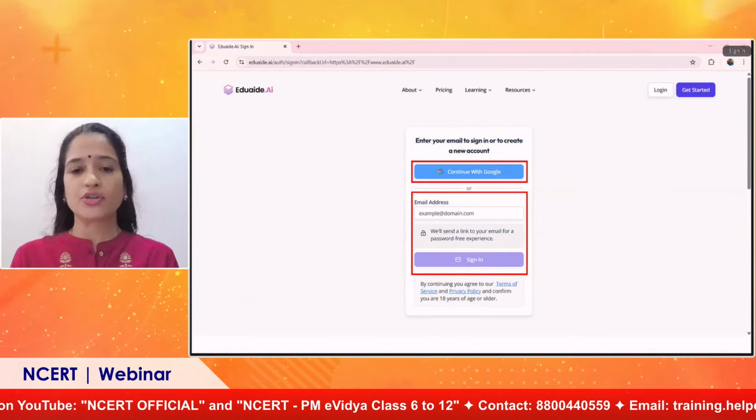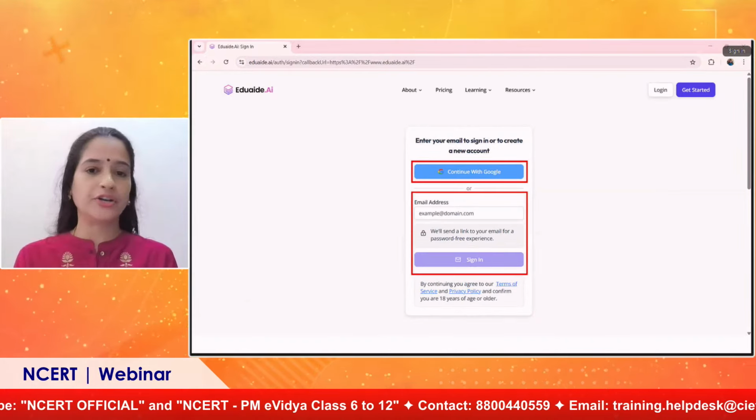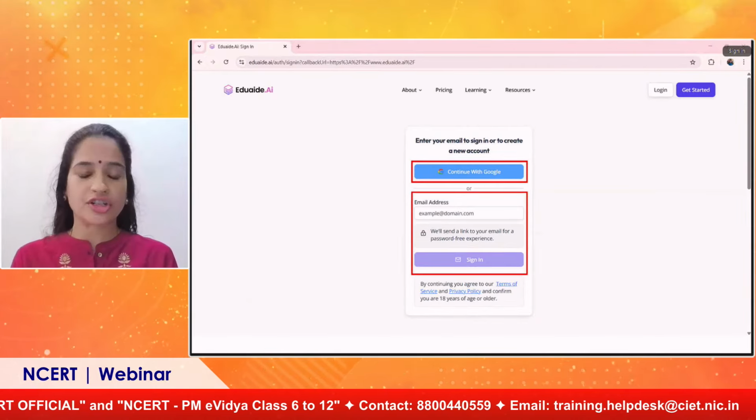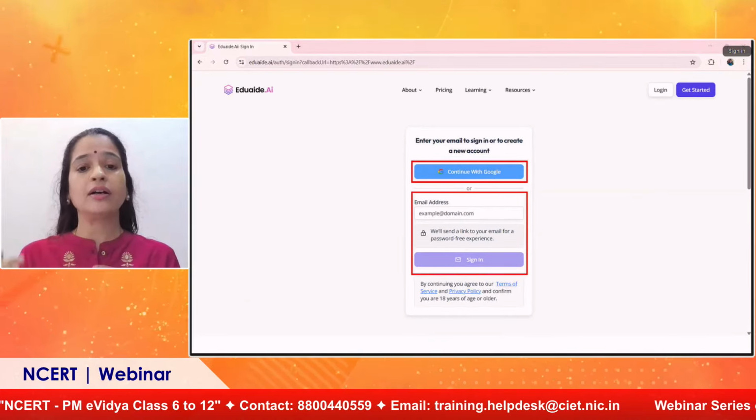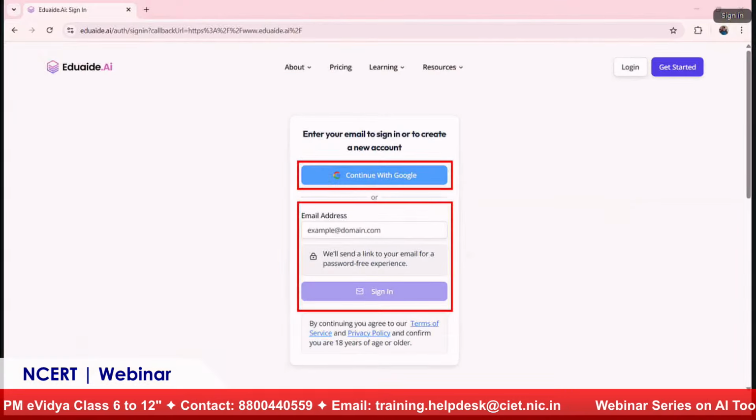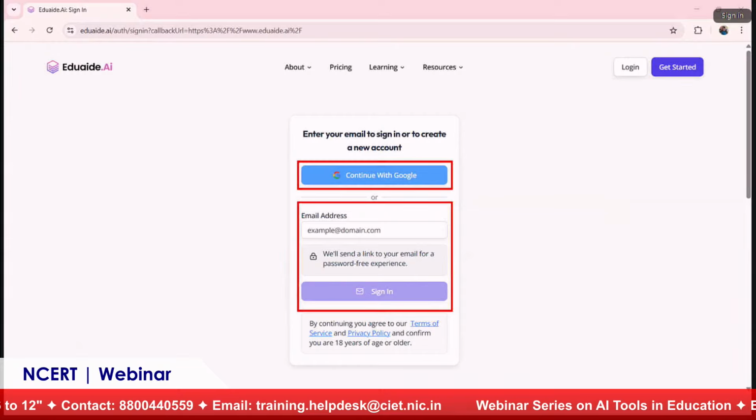The first one is the usual login where you can continue with Google, so you can use your Gmail ID and log in. The other option, if you want a password-free experience, is to give your email ID, you will get a link, and with that link you will be directly able to log into the platform. So you don't need to enter your password. There are two ways you can log in. Let me go with the usual one, continue with Google.